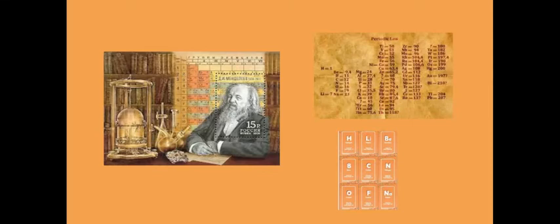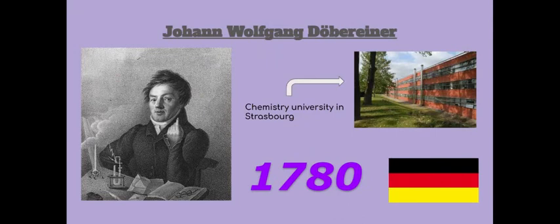Our next scientist we are going to be focused on is Johann Wolfgang Dobereiner. Dobereiner was born on the 13th of December 1780 to a coachman, which means he had very little opportunity for formal schooling. He was apprenticed to an apothecary and began to attend science lectures. He studied chemistry at Strasbourg. Dobereiner is famous for the work that foreshadowed the periodic law for the chemical elements.